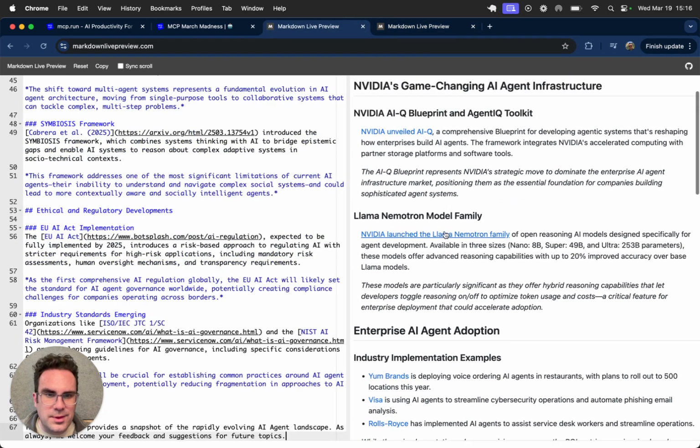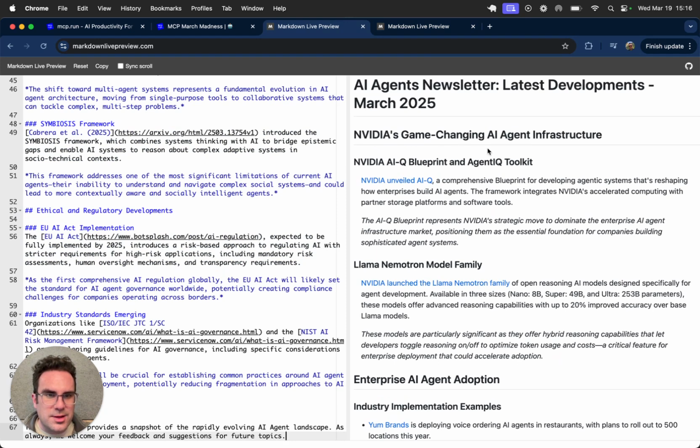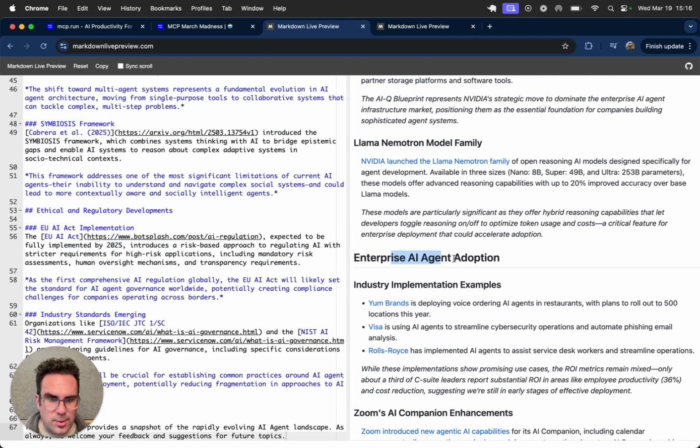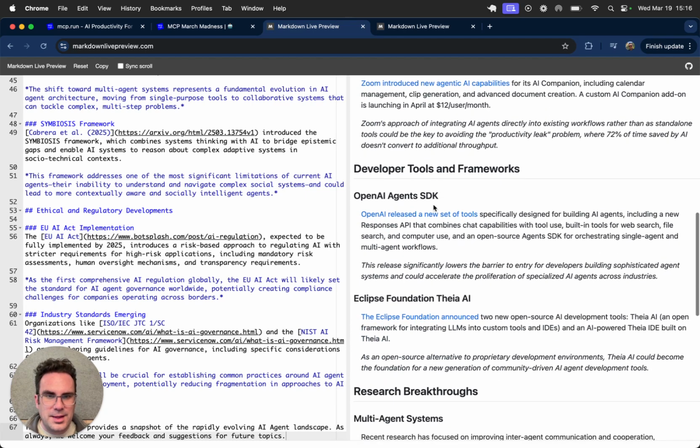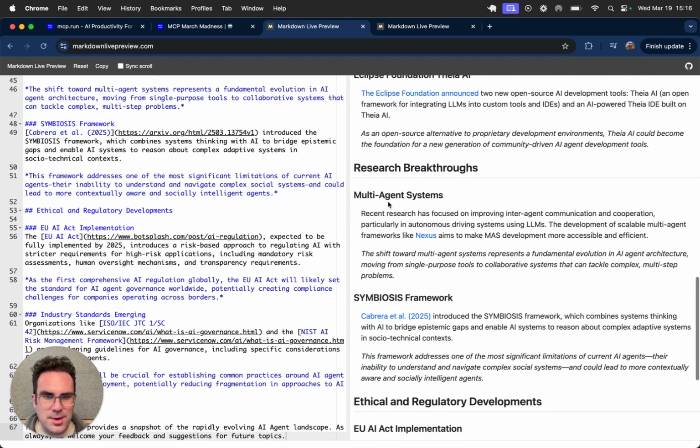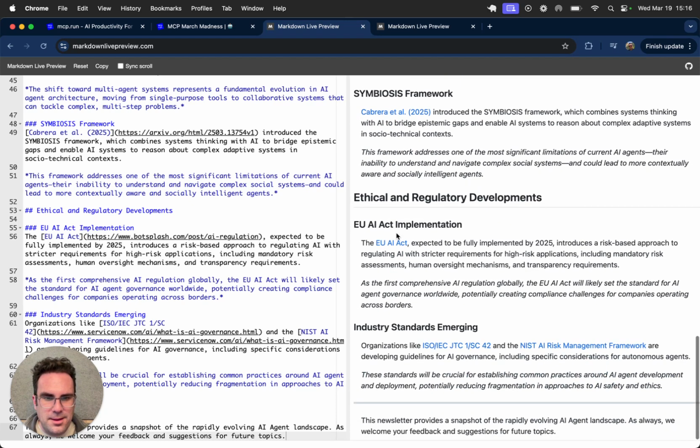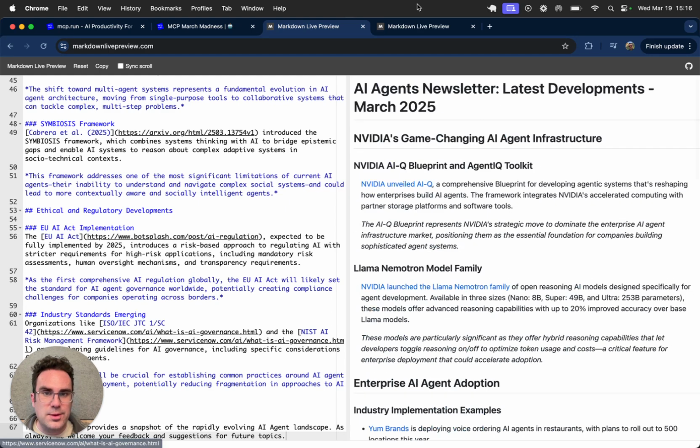Okay, so we're talking about NVIDIA agent infrastructure, enterprise AI adoption, Zoom AI companions, some developer tools, OpenAI agents SDK. Yep, that just came out. And more industry standards, some stuff from NIST. Very cool.